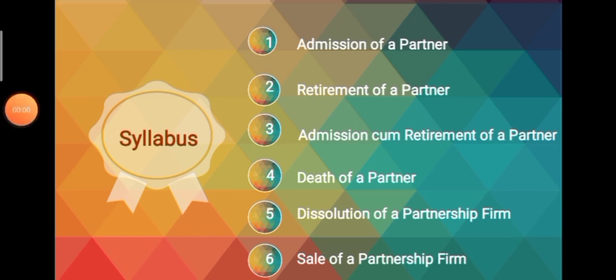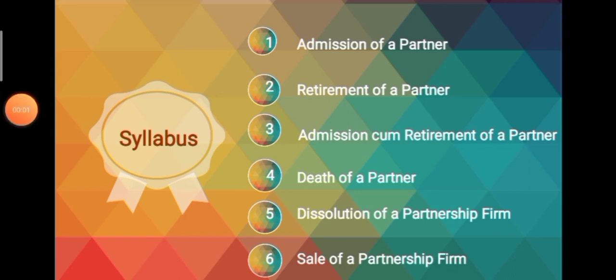partner. Then moving on to the second chapter, that is retirement of a partner, we are going to discuss on meaning and reasons for the retirement of a partner from the existing partnership firm. Then we are also going to study about the meaning of gain ratio and new profit sharing ratio and how to calculate those two ratios under different circumstances. Then we are also going to study what are the accounts to be prepared by the partnership firm at the time of retirement of a partner. So these are the concepts relating to second chapter.